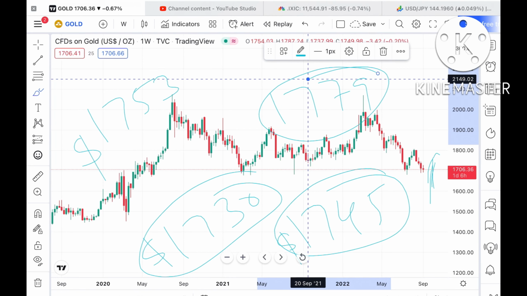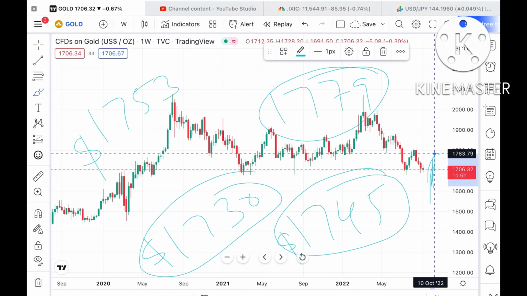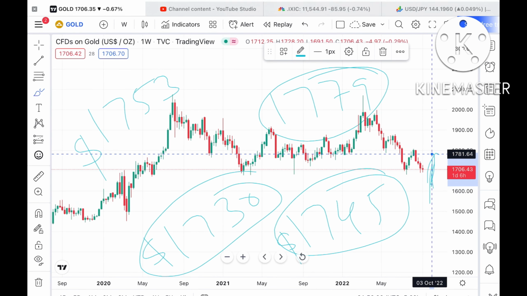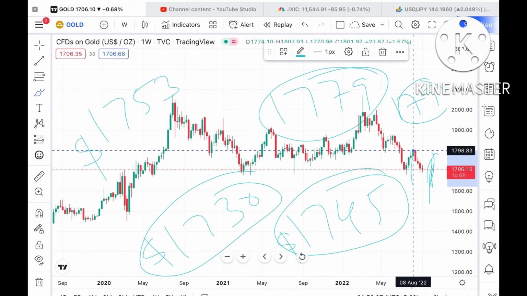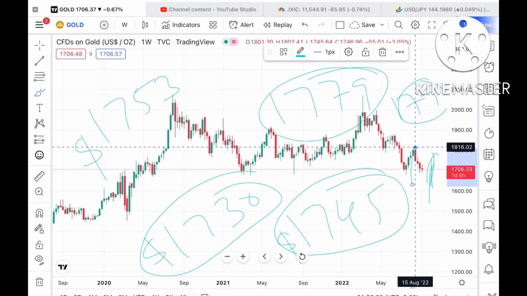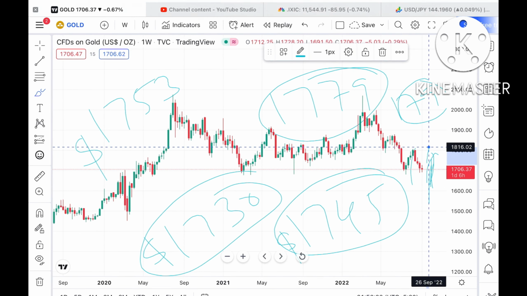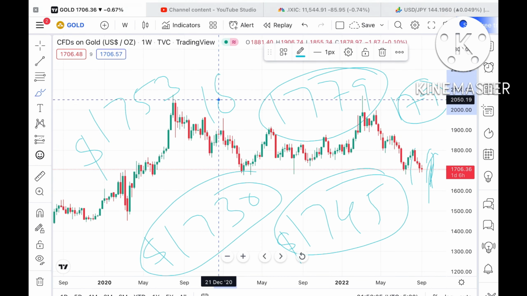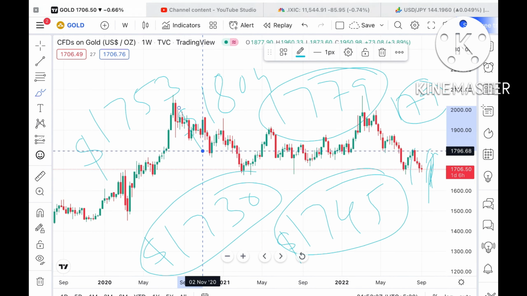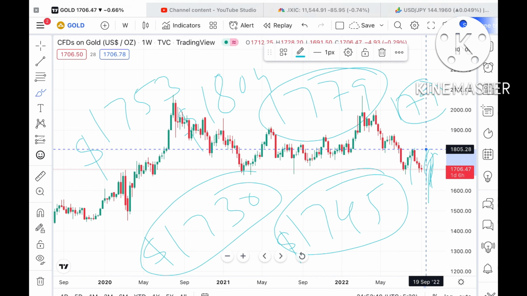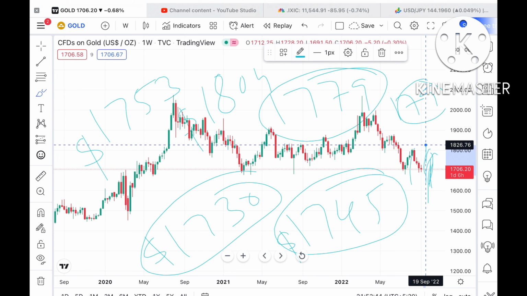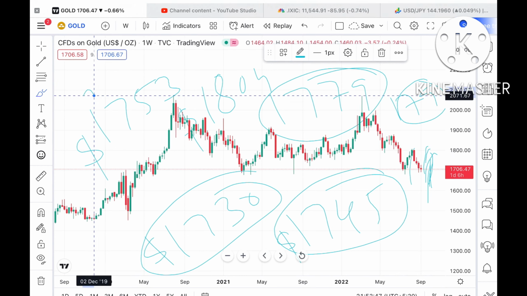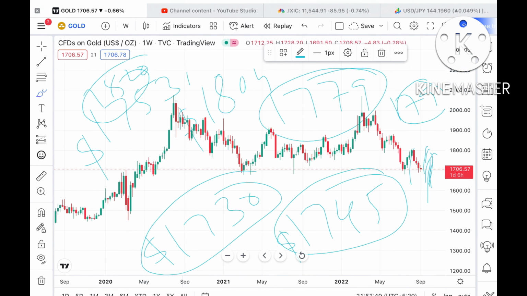Now suppose this particular level, 1779, sustains, it can move further upside towards a level of around 1790. If that level goes upside, it can go further high, crossing 1800 and touching a level of around $1804. Once the price goes above this level, there is a higher probability that it can go further upside, with a probability of touching a level of around 1820, and from there it can move further upside.